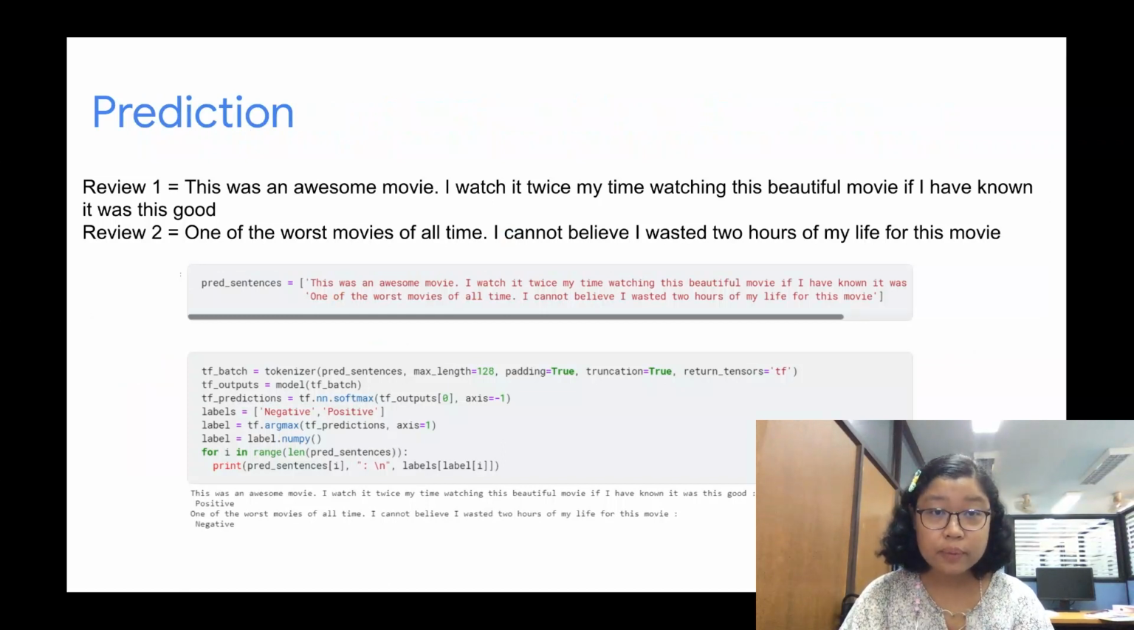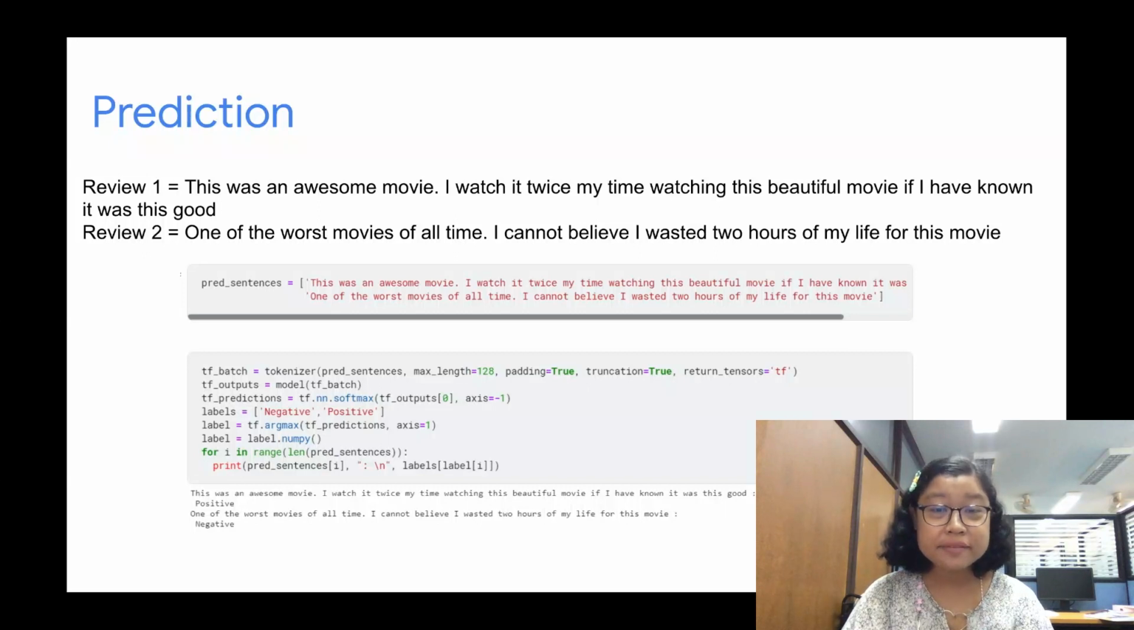We have two movie reviews. The first one is positive and the second one is negative. We need to tokenize our reviews with our pre-trained BERT tokenizer. We will then feed this tokenized sequence to our model and run a final softmax layer to get the predictions. We can then use the argmax function to determine whether our sentiment prediction for the review is positive or negative. Finally, we will print out the results with a simple for loop.